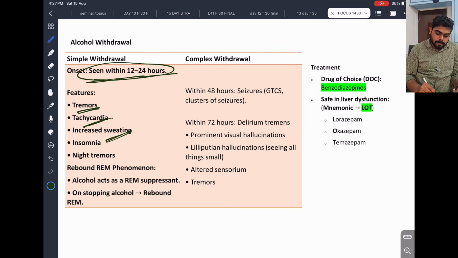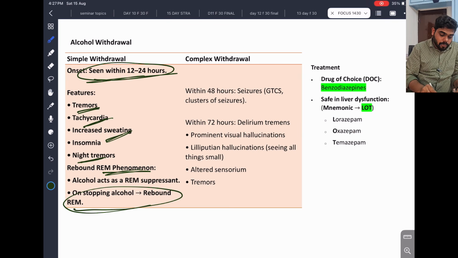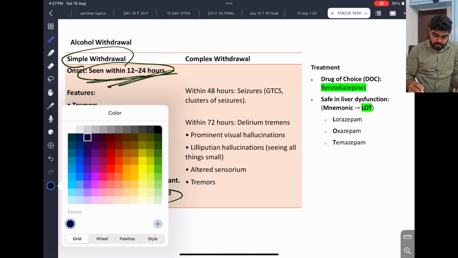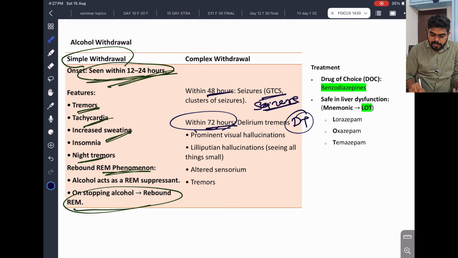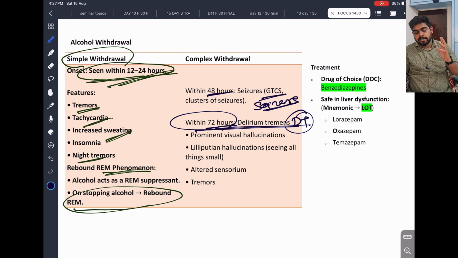They have tremors, and a rebound REM phenomenon will be there. So it is very important: on stopping alcohol, rebound REM will start. So this is simple withdrawal, within 12 to 24 hours. When it comes to complex withdrawal, within 48 hours, 2 days, GTCS will start, seizure activity will start. Within 72 hours, delirium tremens will start. This is very important. Within 48 hours, GTCS will be there.